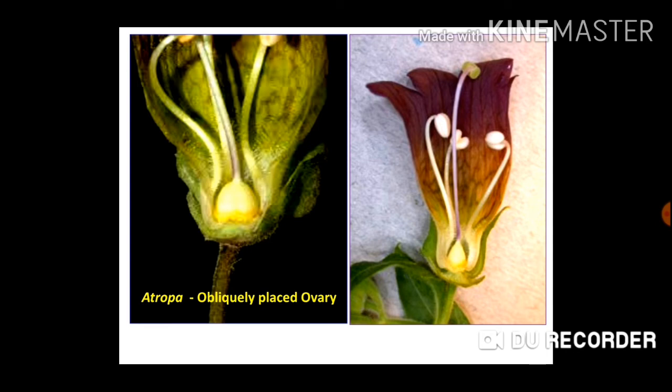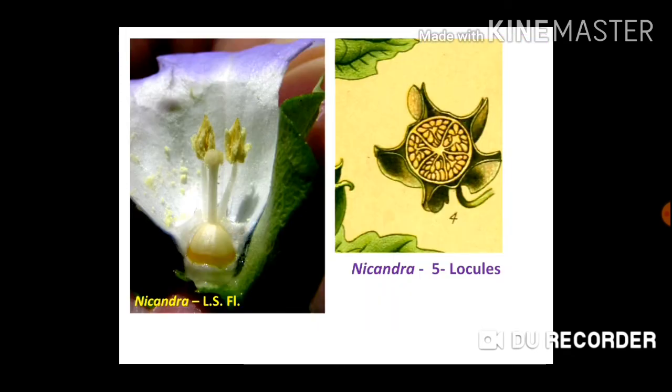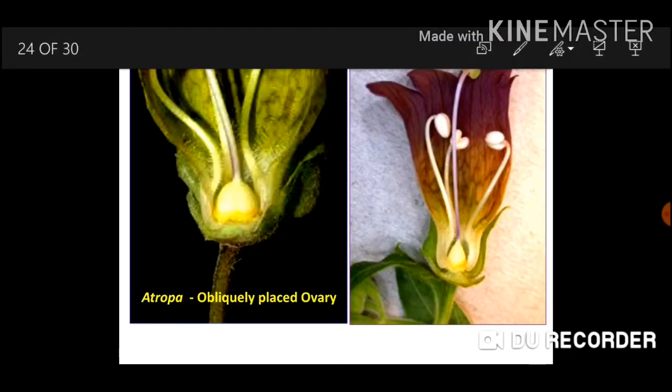On the left hand side and right hand side both the pictures are the same. Oblique position of the ovary in Atropa, a plant belonging to this family. The position of ovary is not straight, it is somewhat oblique, and because of that the flowers are slightly zygomorphic in this family.